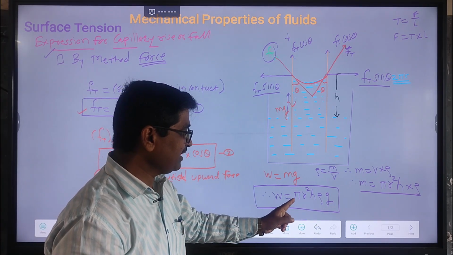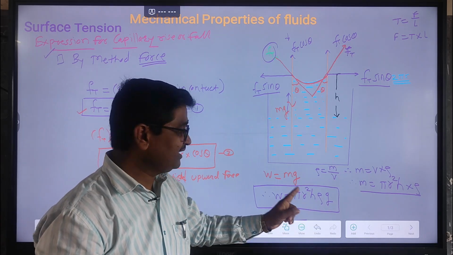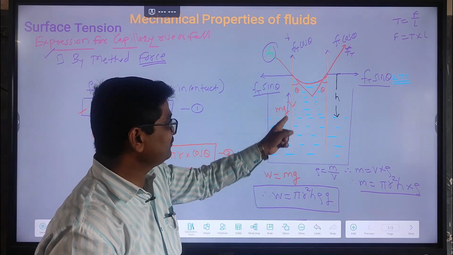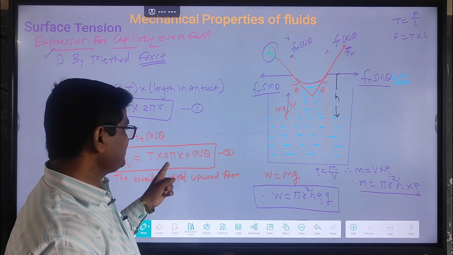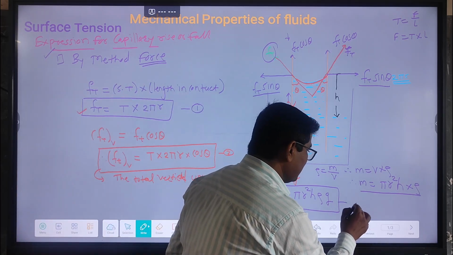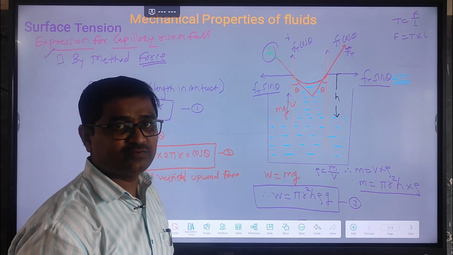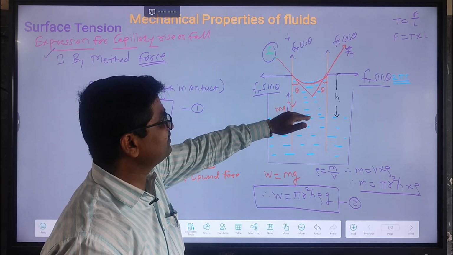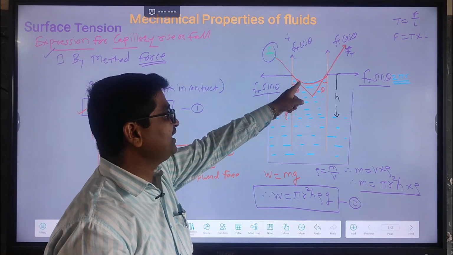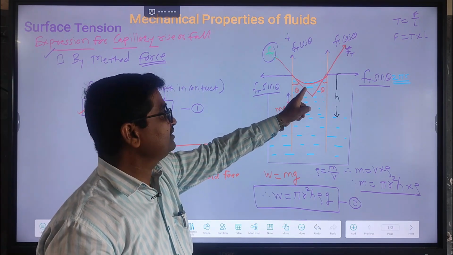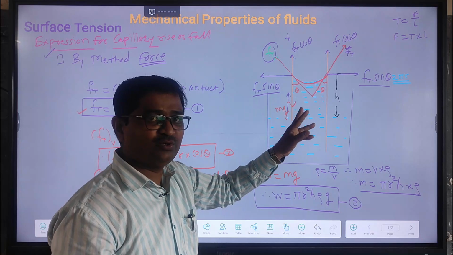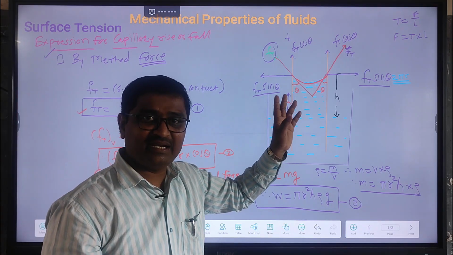W is equal to pi r square h rho g, and this weight indicates the total vertical downward force. This is the expression for the total vertical upward force, and this is the total vertical downward force. Now when the level of liquid inside the capillary tube rises and becomes stable, it means that the total vertical upward and downward forces will be the same, that is, equal and opposite.